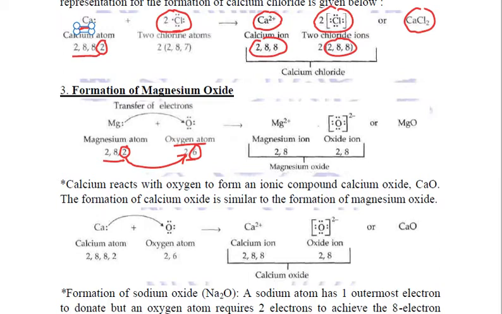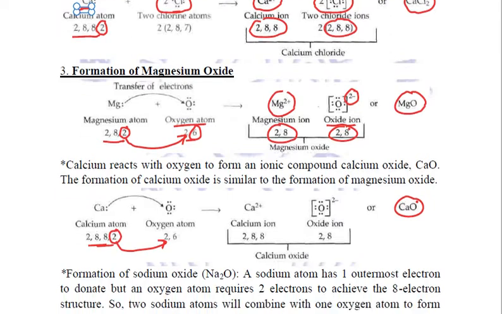After losing these 2 electrons, magnesium will become the cation Mg2 plus. After losing them, it has the stable configuration of 2,8, and this oxygen will become a negatively charged oxide ion, that is an anion, with a stable configuration again of 2,8. So one magnesium has reacted with one oxygen atom, and the compound formed is MgO, which is magnesium oxide. In exactly the same way, calcium will react, donating its 2 electrons to oxygen to form CaO, calcium oxide.